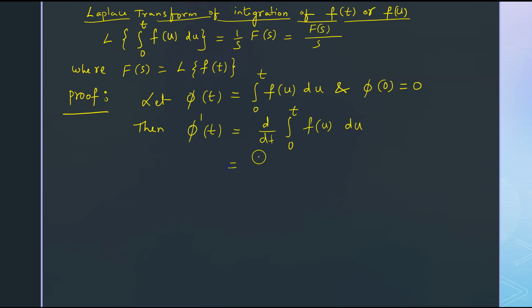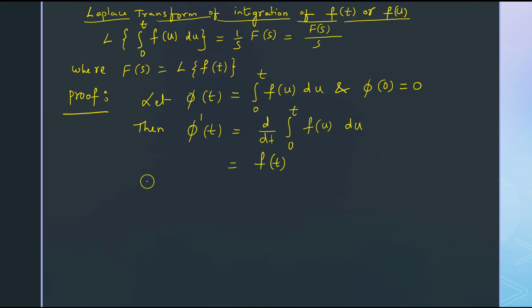That is, integration and this differentiation will get cancelled. You get f of t, because here limits are 0 and t. Here upper limit is t and lower limit is 0. So here we get f of t because phi of 0 is 0.